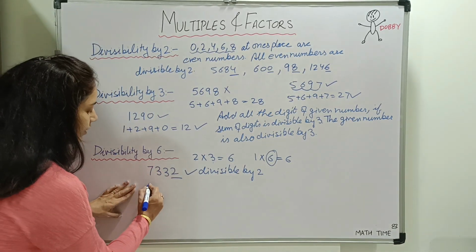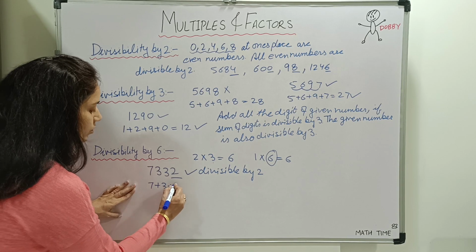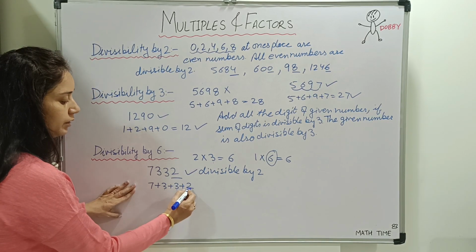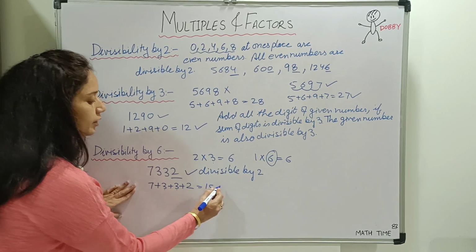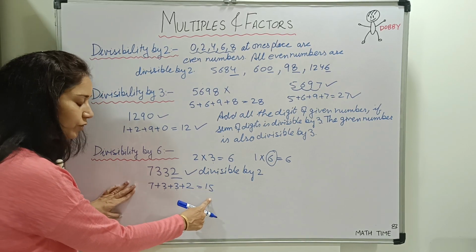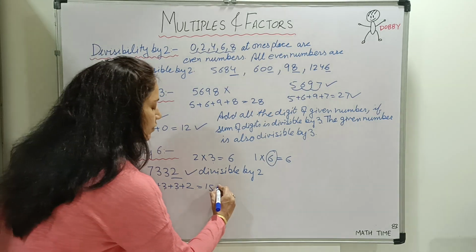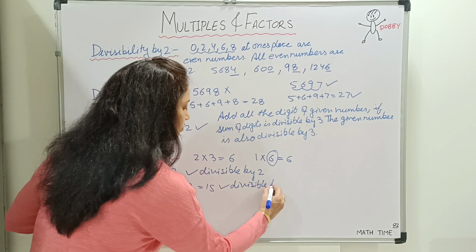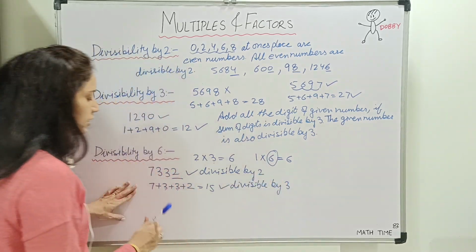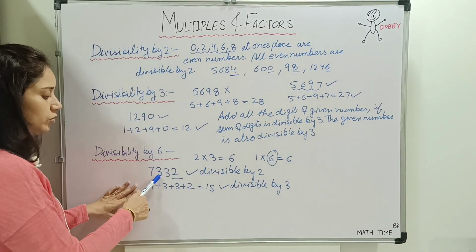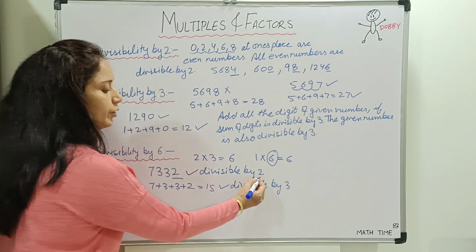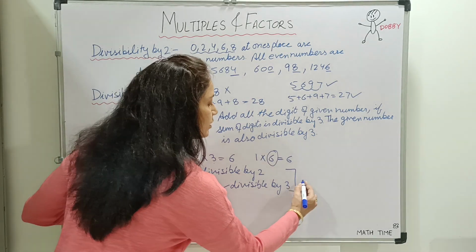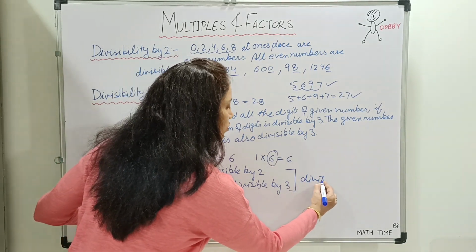We have to add all the digits. 7 plus 3 plus 3 plus 2. 7 plus 3, 10. 10 plus 3, 13. 13 plus 2, 15. Yes, 15 is divisible by 3. So this number is also divisible by 3. Thus we can say 7332 is divisible by 2 as well as divisible by 3. Thus it is divisible by 6 also.